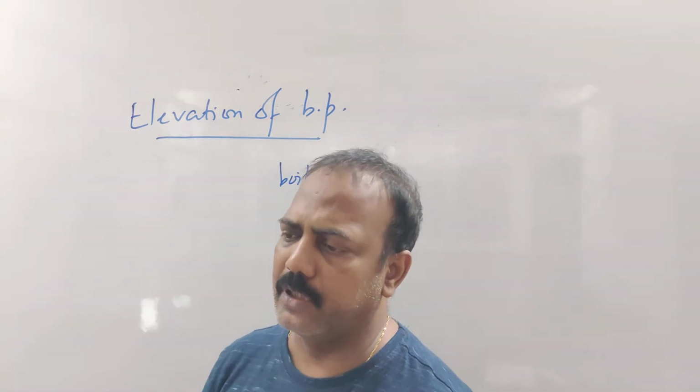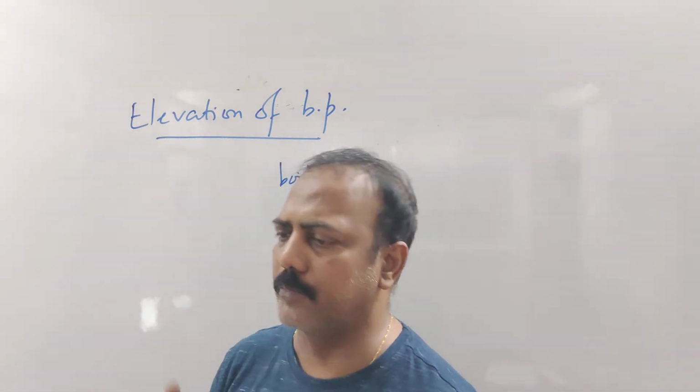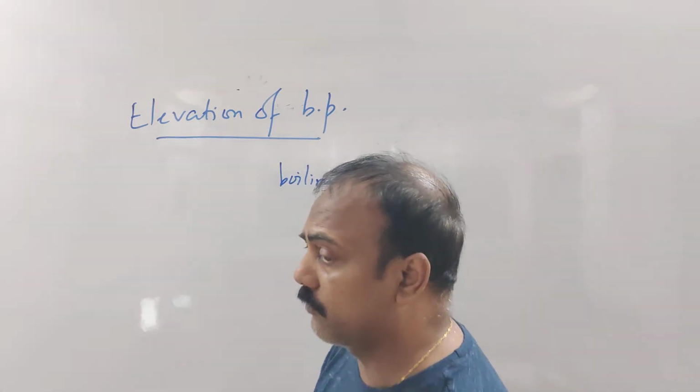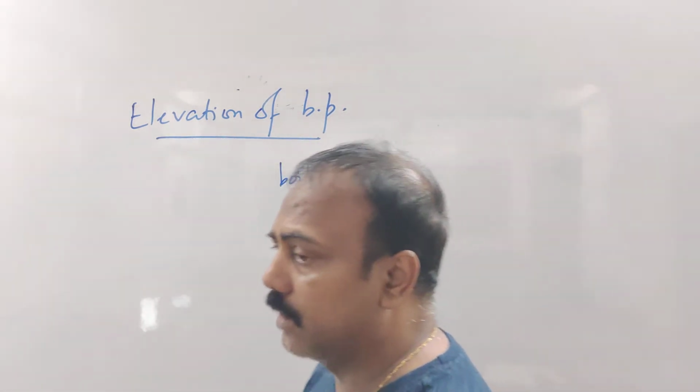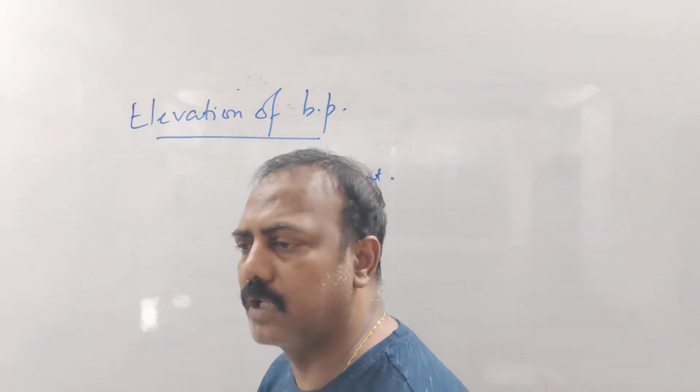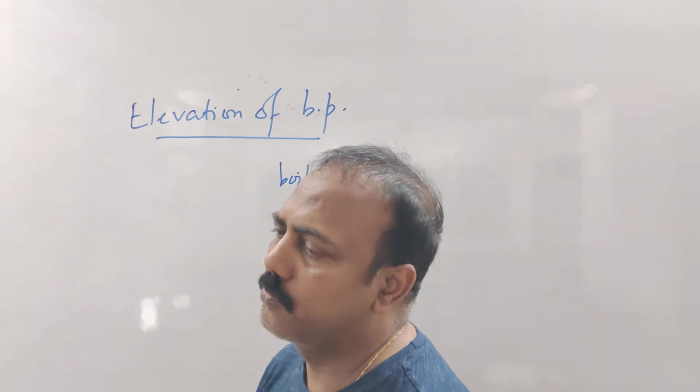At that particular temperature, the liquid boils. That temperature is called the boiling point. So the boiling point is the temperature at which the vapor pressure of the liquid becomes equal to the atmospheric pressure.